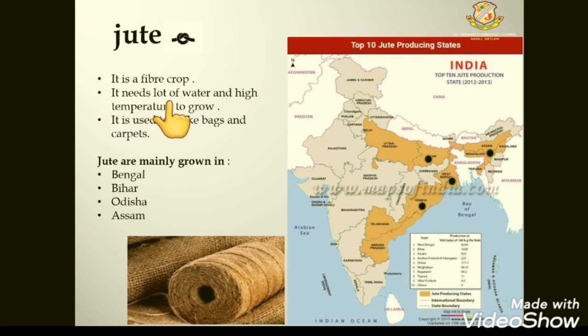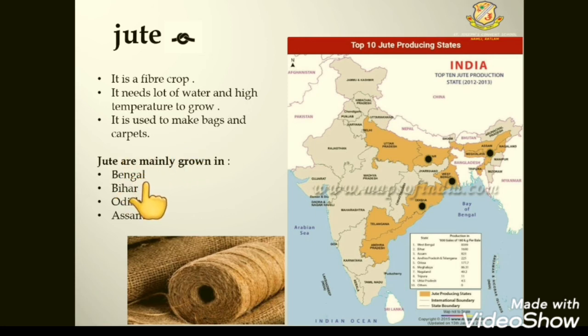It needs a lot of water and high temperature to grow. A lot of water is required for growing jute, and the temperature is also high. It is used to make bags and carpets. Jute is used to make bags and carpets.